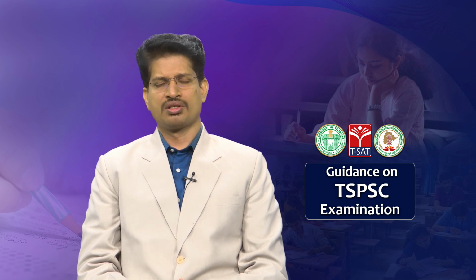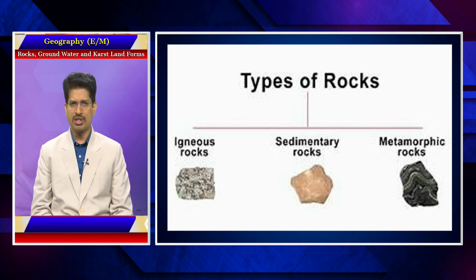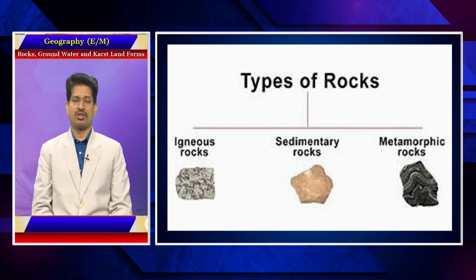So, the next rock is the metamorphic rock. Metamorphosis means change. The change here is because of certain factors like temperature and pressure. The change happening because of temperature, in the rock's color, composition, texture, strength, sometimes even the mineral composition, is known as thermal metamorphism, whereas change because of pressure is known as dynamic metamorphism.